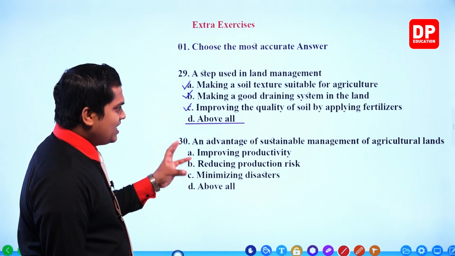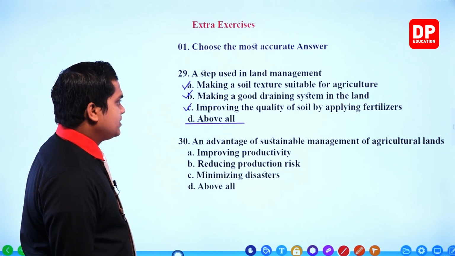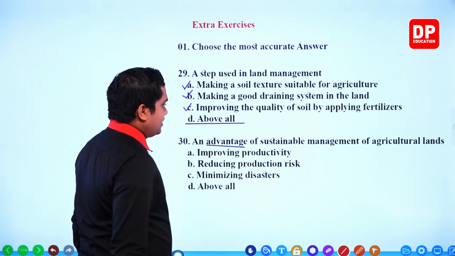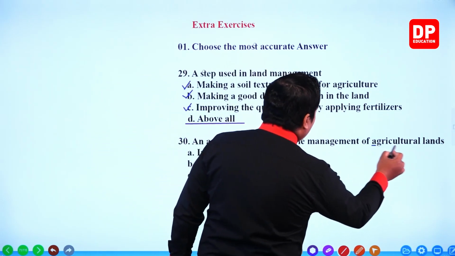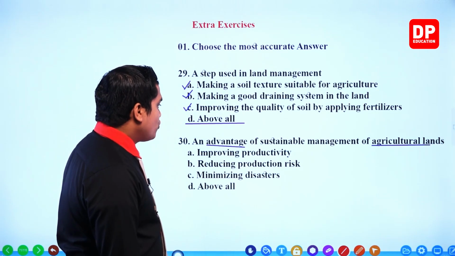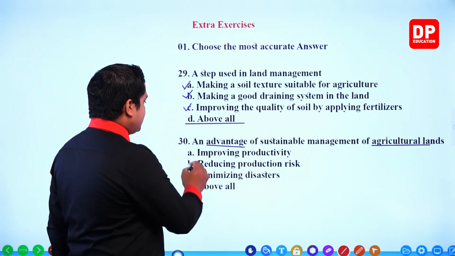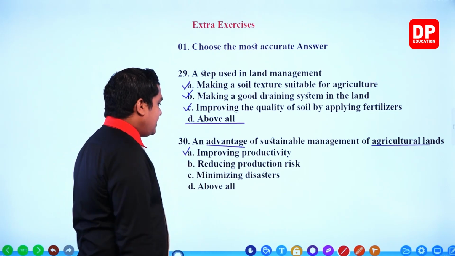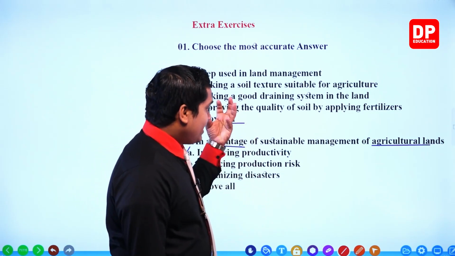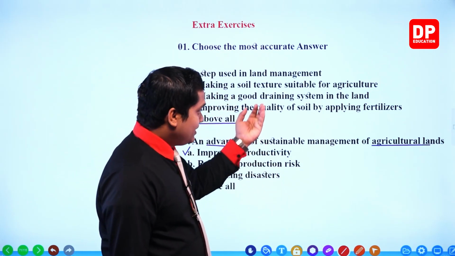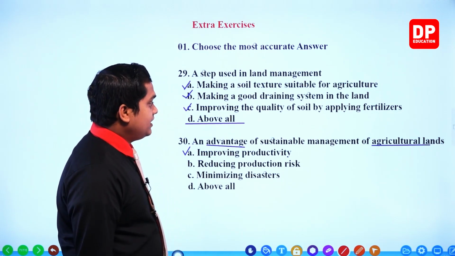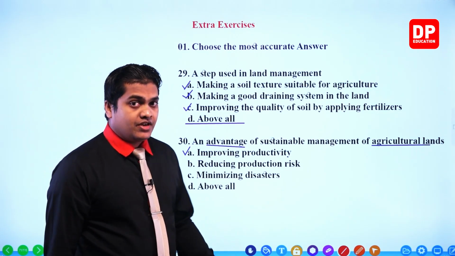Advantage of sustainable management of agricultural lands. So you have to select an advantage of sustainable management of agricultural lands. Let's see the responses then. Improving productivity. Of course, it is correct. Productivity is definitely going to improve if you manage these agricultural lands sustainably. Definitely it's going to improve the productivity or the yield.